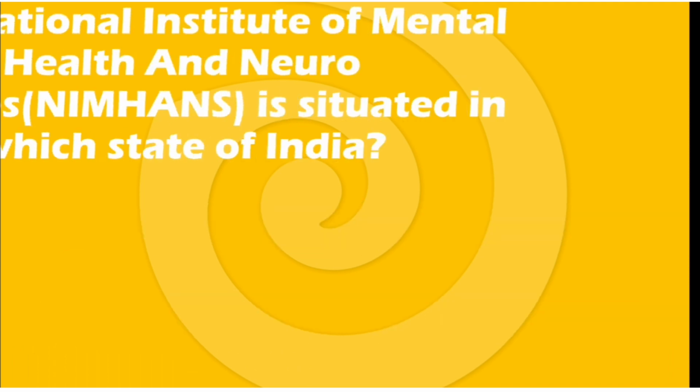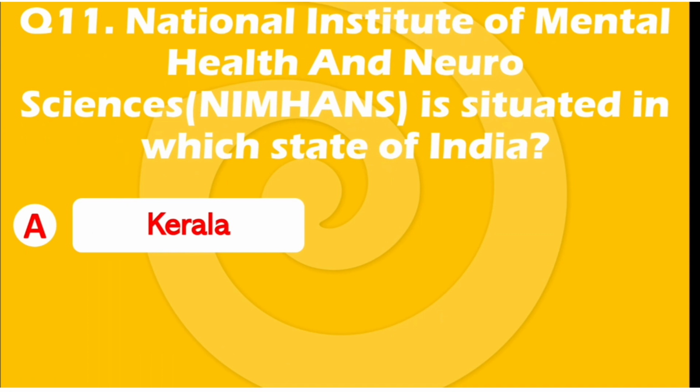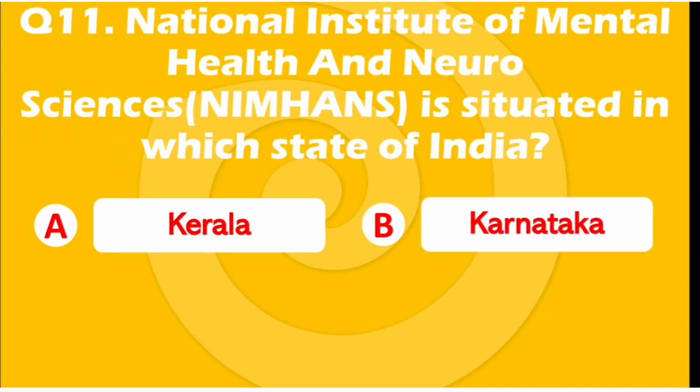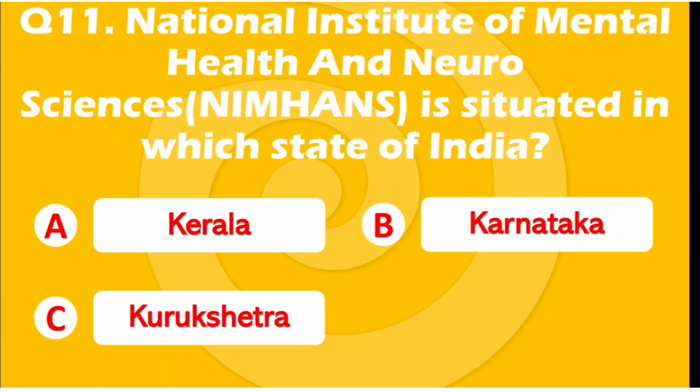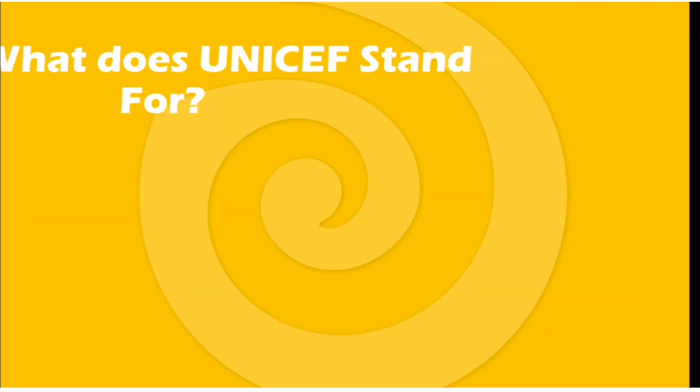Question number 11. NIMHANS, the National Institute of Mental Health and Neuroscience, is situated in which state of India? Options are option A, Kerala, option B, Karnataka, option C, Kurukshetra, or option D, New Delhi. The right answer is Karnataka. Option B is right.